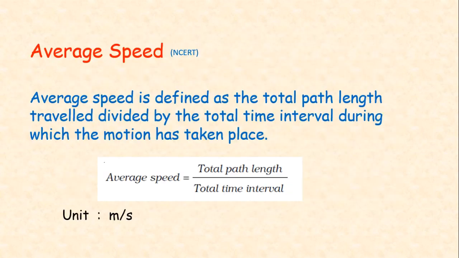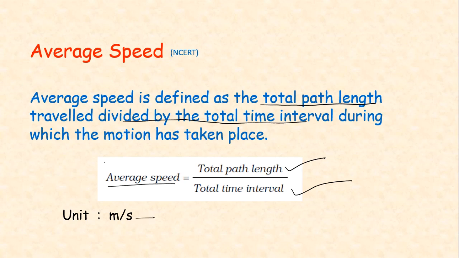So we just studied about the average velocity. Now let's see what is average speed. Average speed is defined as the total path length, I just told you, divided by the total time taken. So average speed is given by the formula total path length divided by total time interval.